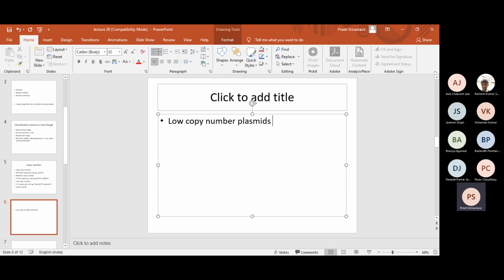When we talk about low copy number plasmids such as P1 or F, the plasmid is present in only 1 to 2 copies, so that means if one daughter doesn't receive the plasmid, then it will be lost, right? Okay, so then that plasmid will be lost. So then the cell has developed a mechanism which is called partitioning.